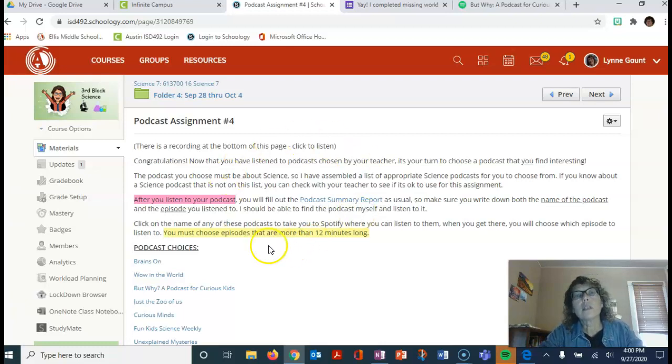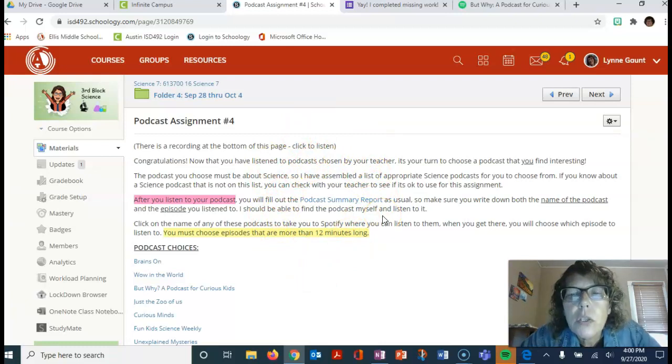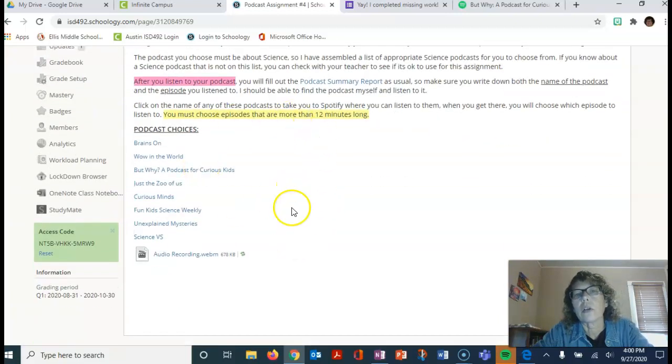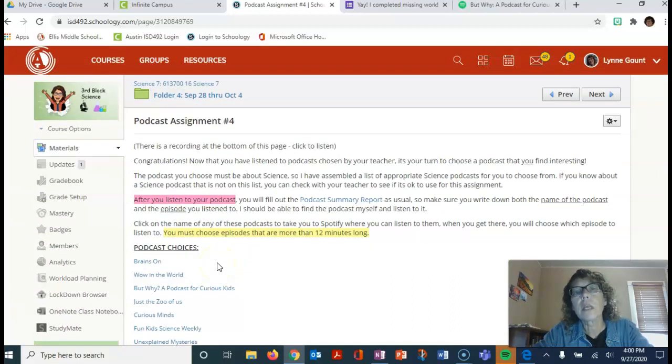You might look at this page and go, Mrs. Gaunt, why did you put so many words in here? I don't even want to read that. Well, you should be able to read something that long. That's not very long, but I get it. So I have put a recording of this at the bottom of the page, so you can hear me talk to you about what this assignment is about just by clicking that link. Good, but I'm going to tell you right now anyway.